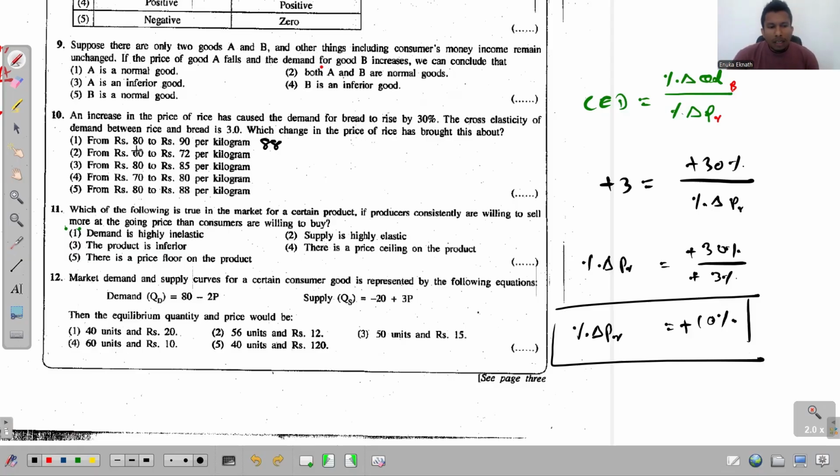If the price is initially 60, if it needs to increase by 10%, then the new price has to be 66, not 72. The first one should be 88, but it is 90, that is wrong. Then the second one should be 66, but it is 72, that is again wrong. If it is initially 80, it has to be 88, but here we see 85, which is again wrong. If it is 70, it should be 77, that is also wrong. If it is 80, it should be 88, and that is correct. And that's the answer for this question 5.